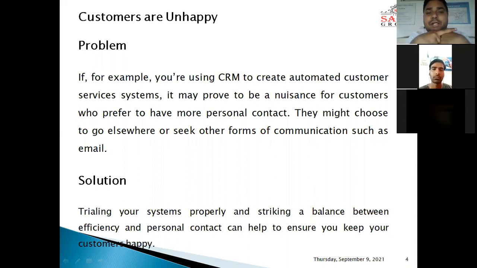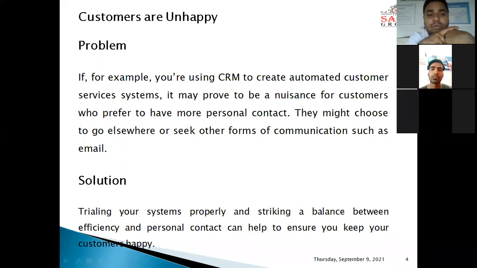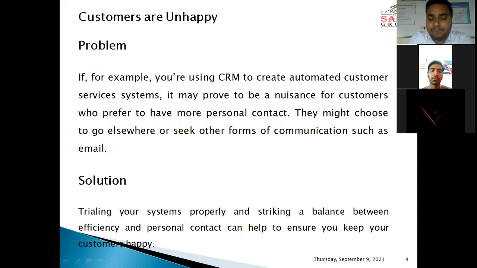The second problem is customers are unhappy. If, for example, you are using CRM to create automated customer service systems, it may prove to be a nuisance for customers who prefer to have more personal contact. They might choose to go elsewhere or seek other forms of communication such as emails. Solution: trialing your system properly and striking a balance between efficiency and personal contact can help to ensure you keep your customers happy.